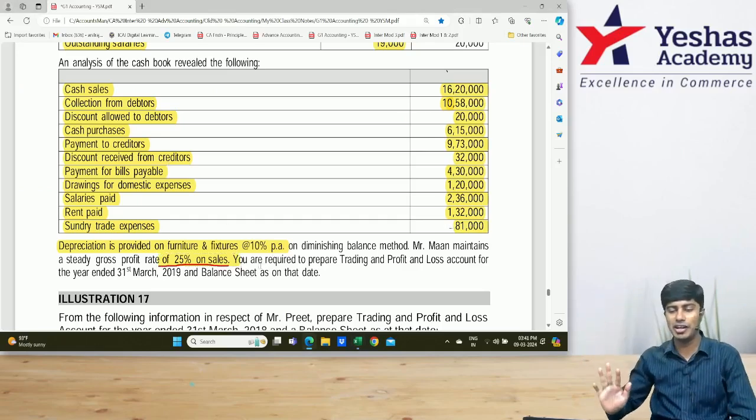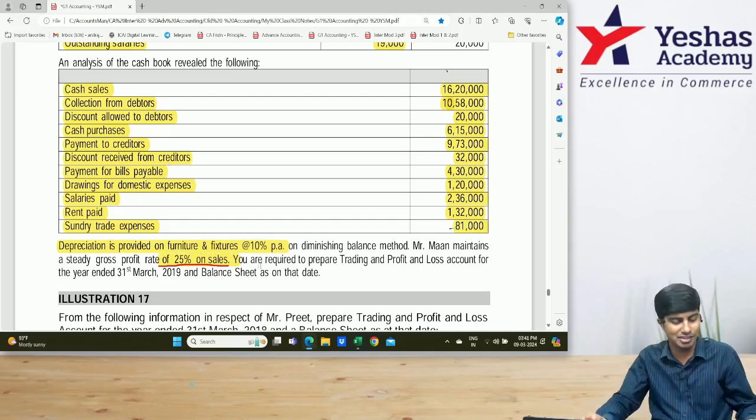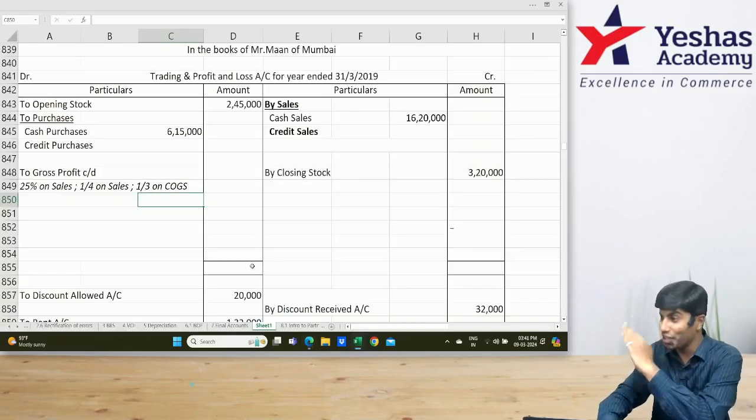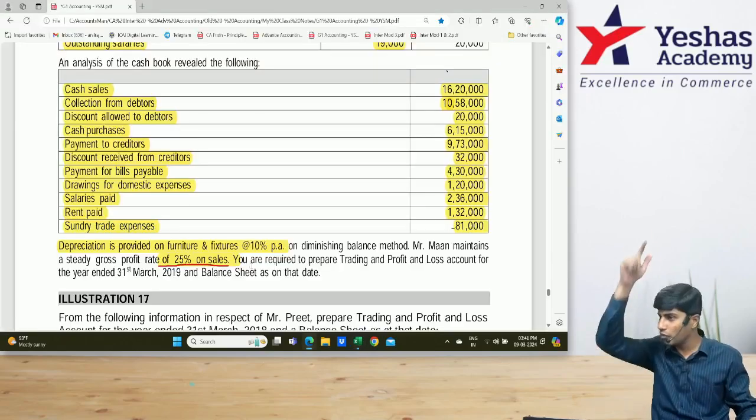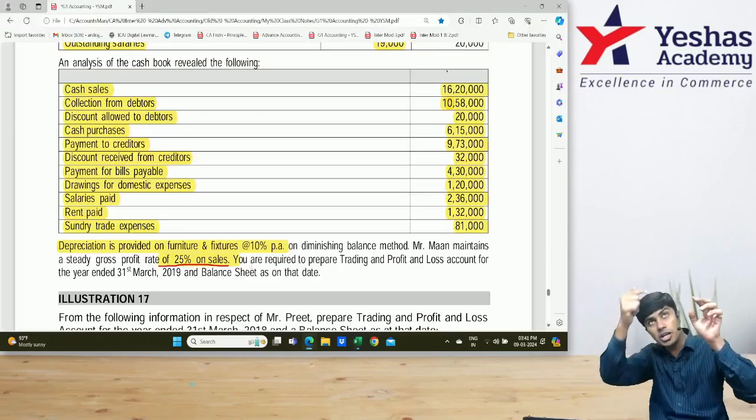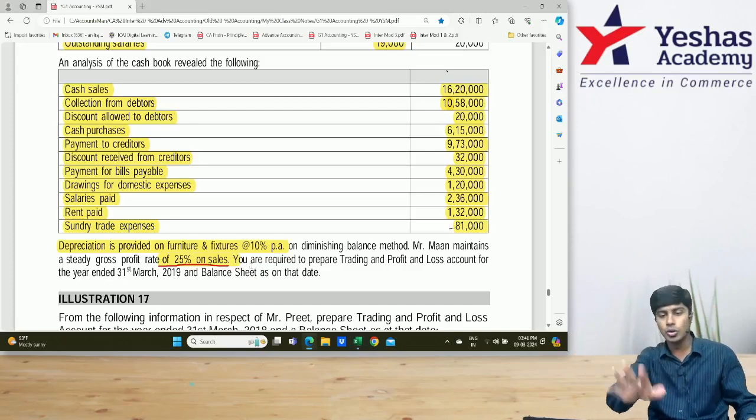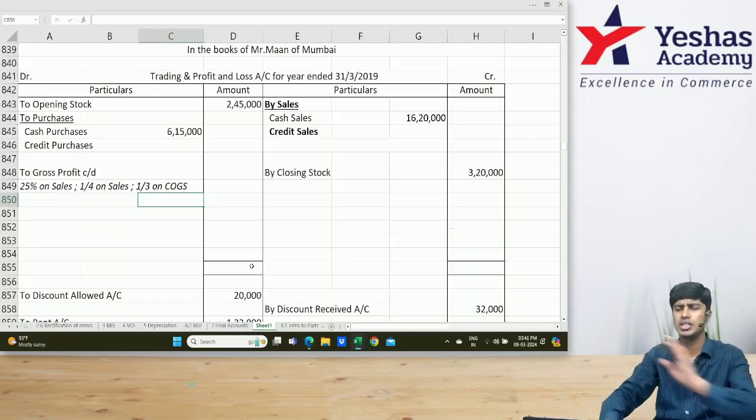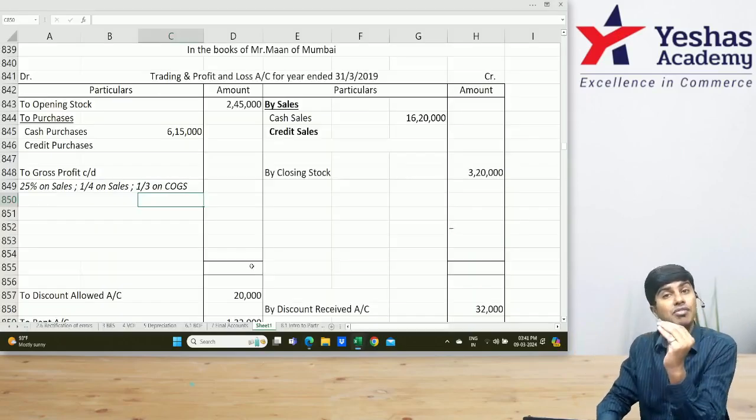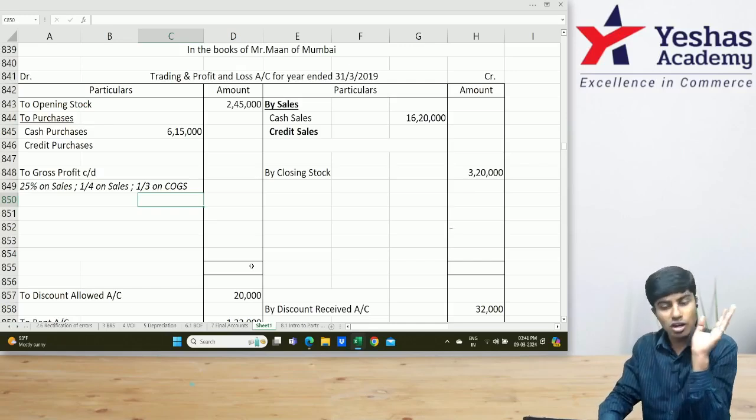You are required to prepare trading P&L and balance sheet. So now we finish the question. See, we read the question once from top to bottom. The moment you read the last line of the question, you don't need the question paper. Everything that's there in the question is written in the answer, in the format and the place in which you want. Now you very clearly know.